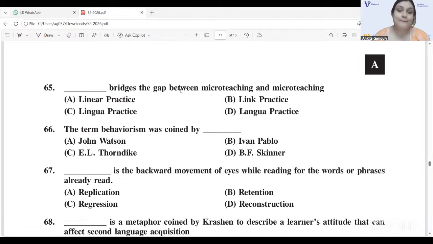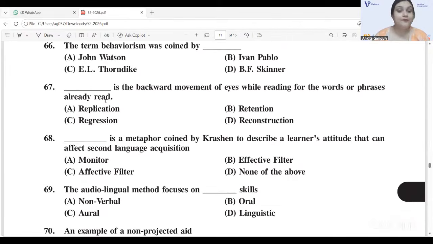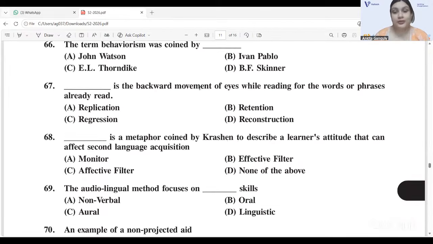Dash bridges the gap between micro-teaching and macro-teaching. Okay. 65, it is B, link practice. The term behaviorism was coined by A, John Watson. John Watson. Dash is the backward movement of eyes while reading for the words or phrases already read.